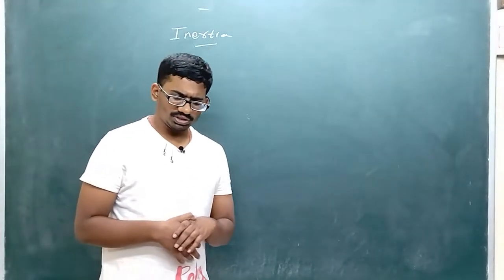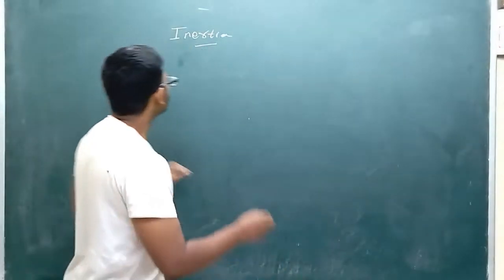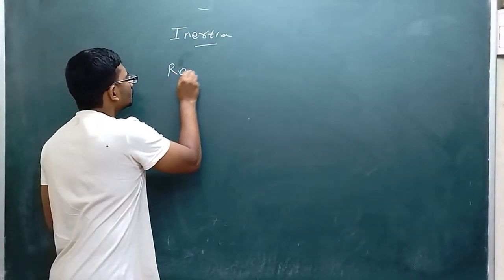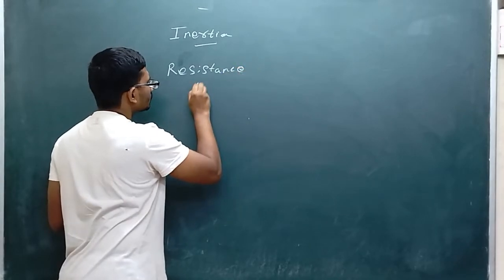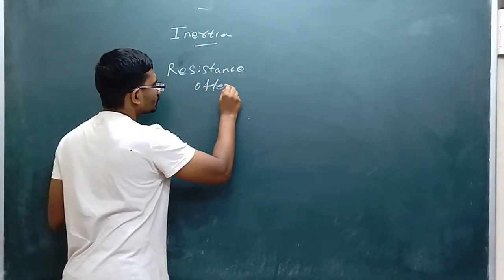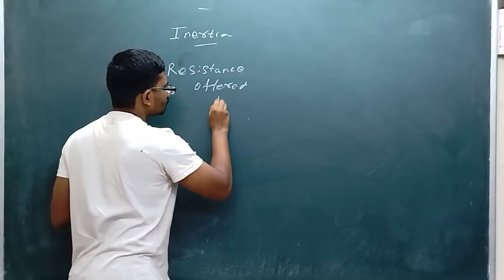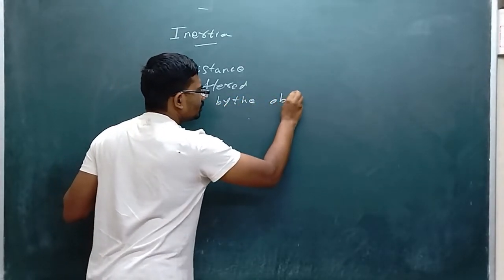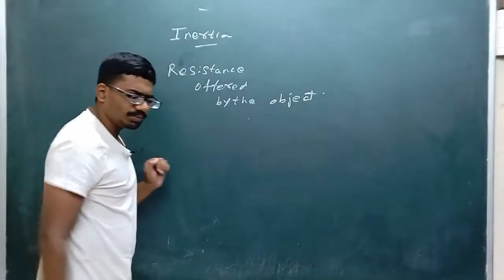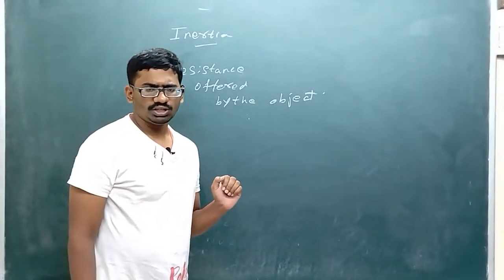So from this we can tell that the resistance offered by any object to move, simply, the resistance offered by the object is said to be inertia.